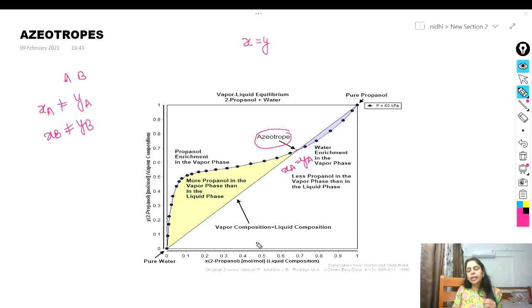Now we know Raoult's law is for ideal solutions, because Raoult's law shows the behavior of ideal solutions.